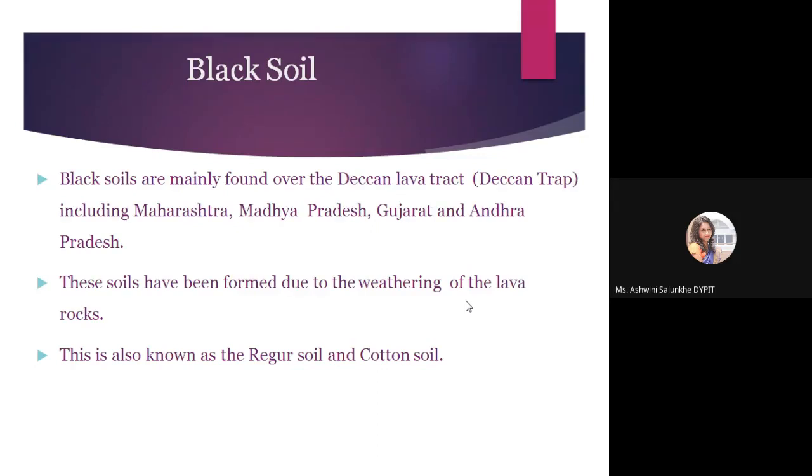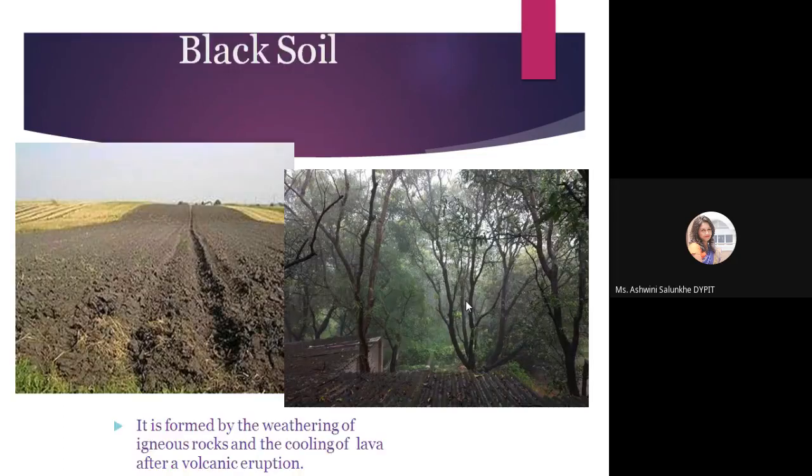Next is black cotton soil, or black soil. It is mainly found over the Deccan lava tract in Maharashtra, Madhya Pradesh, and Gujarat. These are the pictures.